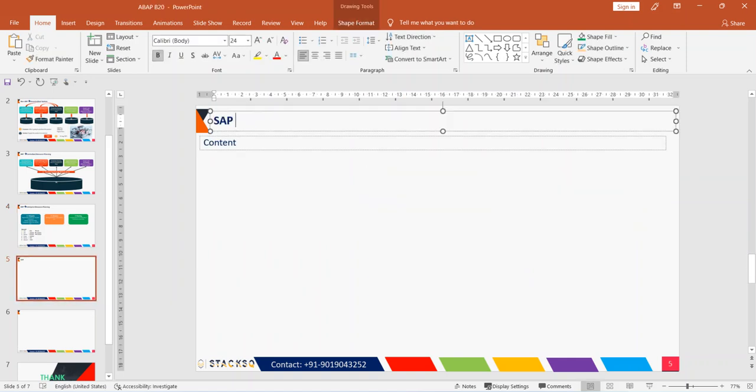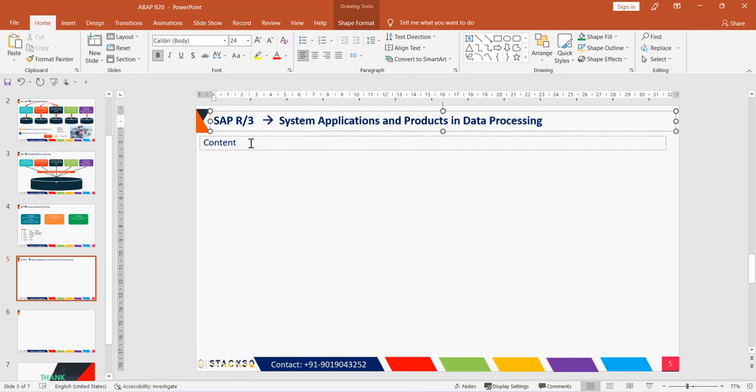We also call it SAP R/3, right? What is SAP R/3? What is SAP first of all? What is the full form of SAP? SAP means Systems, Applications, and Products in data processing. It's not just programming, there are other things too. So Systems, Applications, and Products in data processing is the full form of SAP.